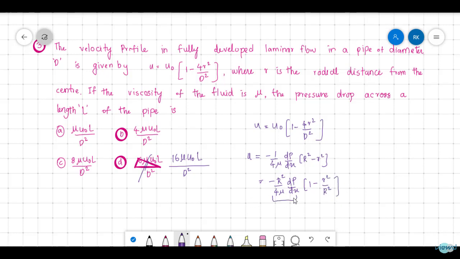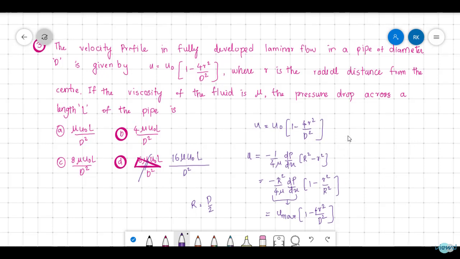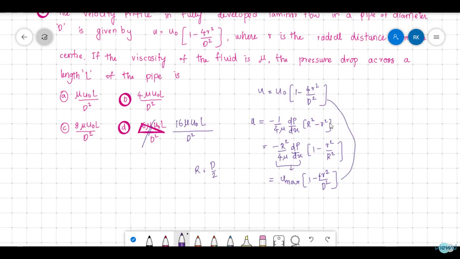So this is the maximum velocity. That means u max into 1 minus r square by R square. R is equal to d by 2, diameter by 2, so R square will be d square by 4. So we get 4 r square by d square. So this is the same velocity profile that we considered.